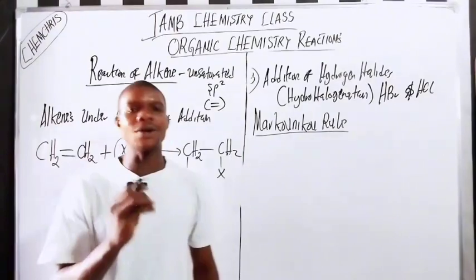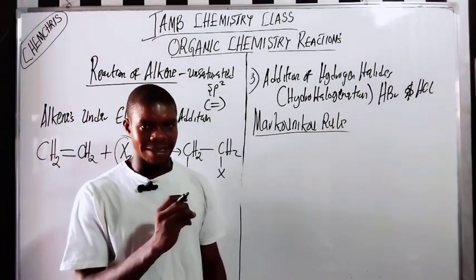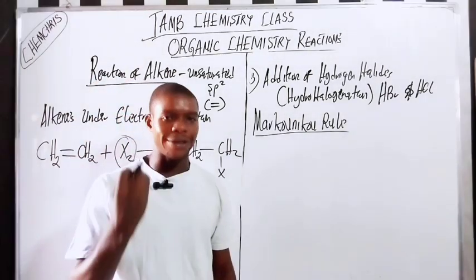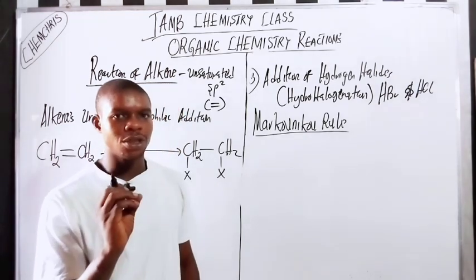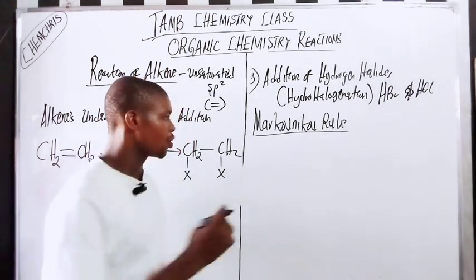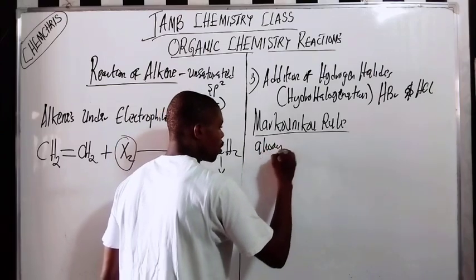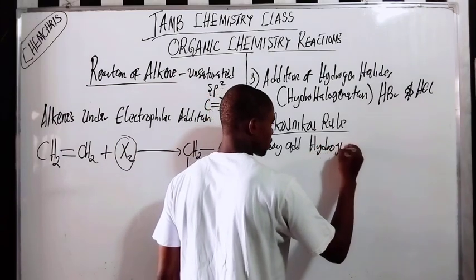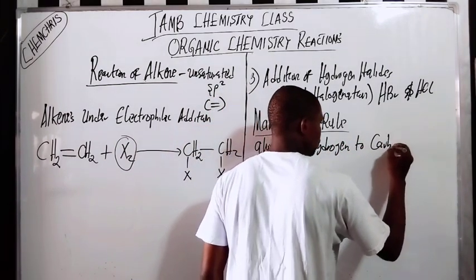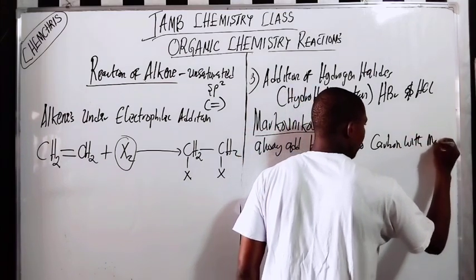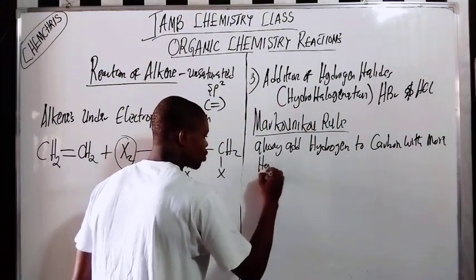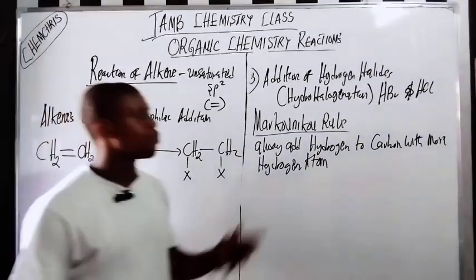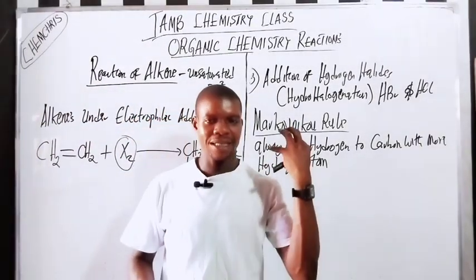Now, what does the Markovnikov rule state? It states that whenever you are adding hydrogen halide to alkenes, you should always add hydrogen to the carbon atom with more hydrogen atoms. Always add hydrogen to the carbon with more hydrogen atoms. Very important idea. The bromine or chlorine can go to the carbon atom with fewer hydrogen atoms.